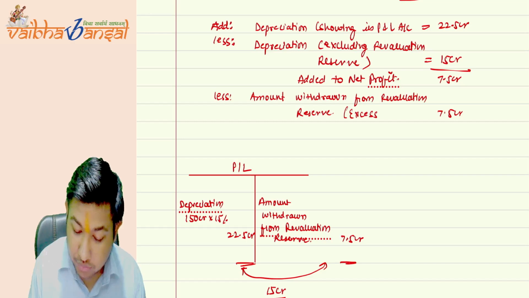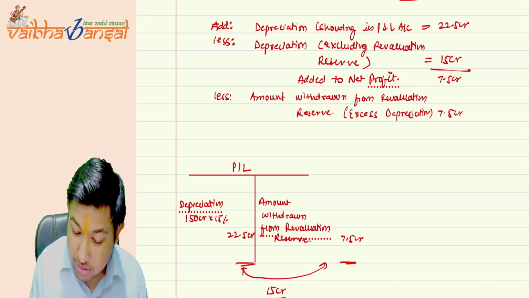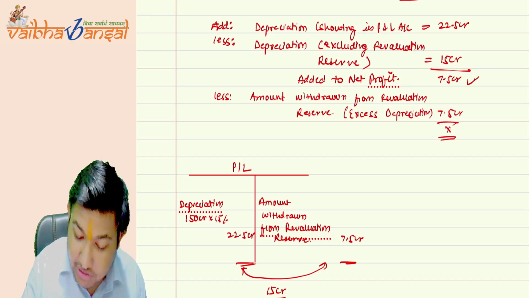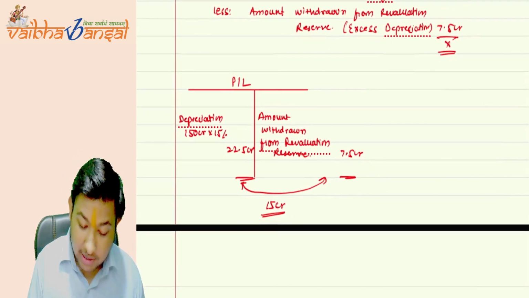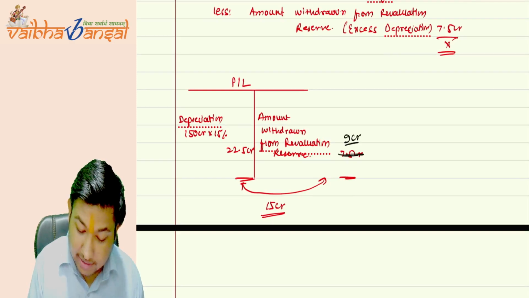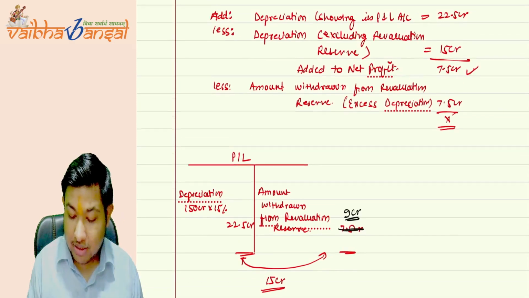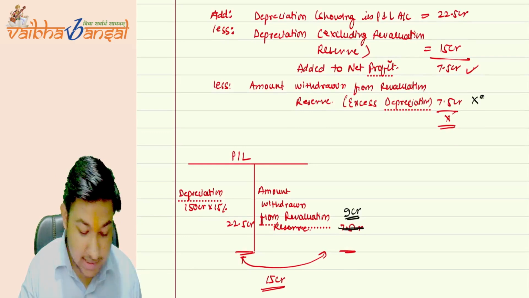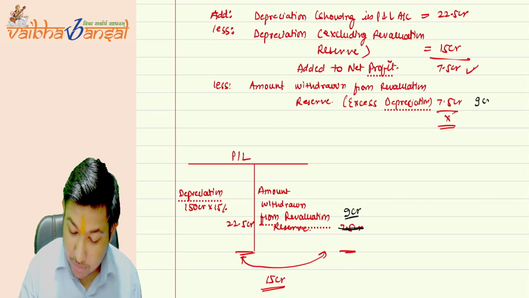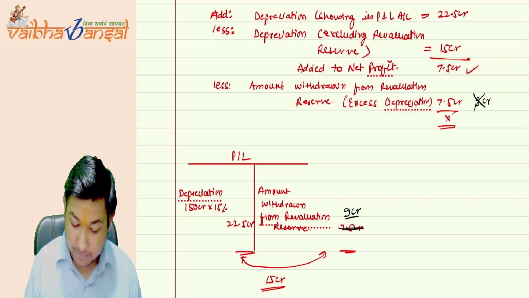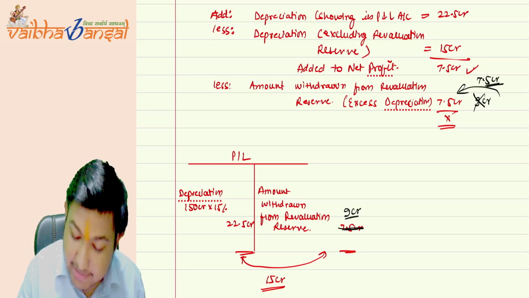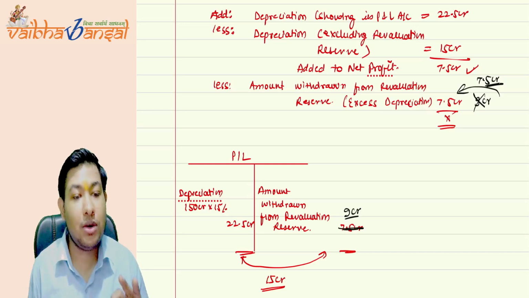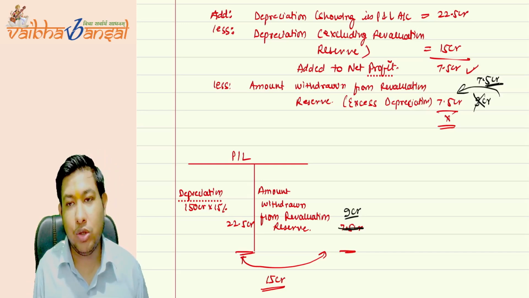It is restricted to the excess depreciation only, just to nullify the effect of the addition done in the net profit. Suppose a company transferred 9 CR from the revaluation reserve, the deduction will not be of the 9 CR. It will only be available to the amount of excess depreciation, that is 7.5 CR only. Is this clear to you?